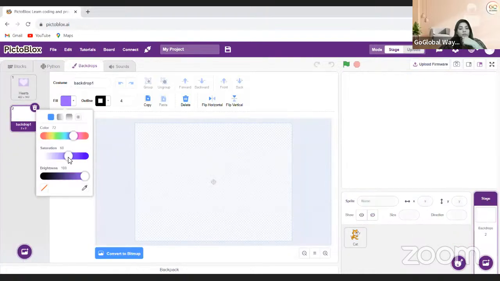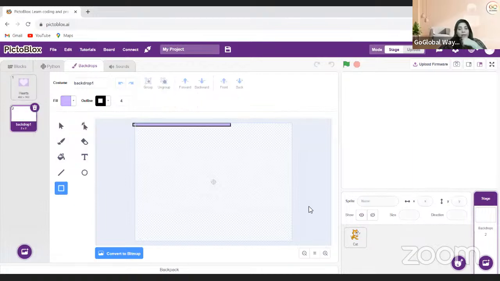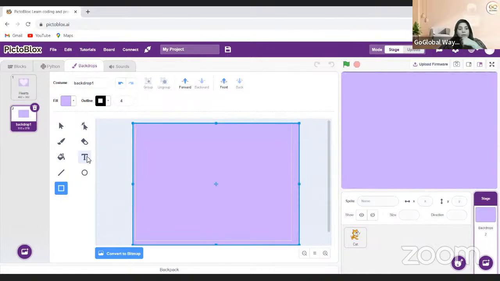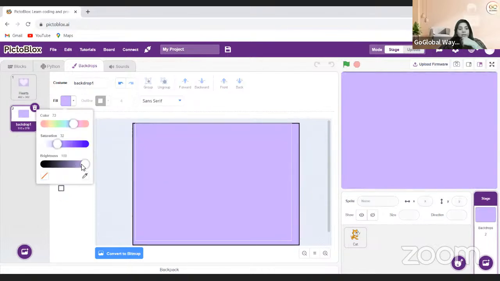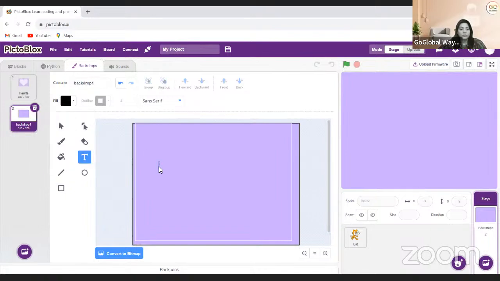So I will pick a light purple color, and I'll take this one as a backdrop. This is my backdrop. I will select the text tool, and I am just going to write my message. So the message will be here: I'm having one message for you. Okay, so I'm just doing it.